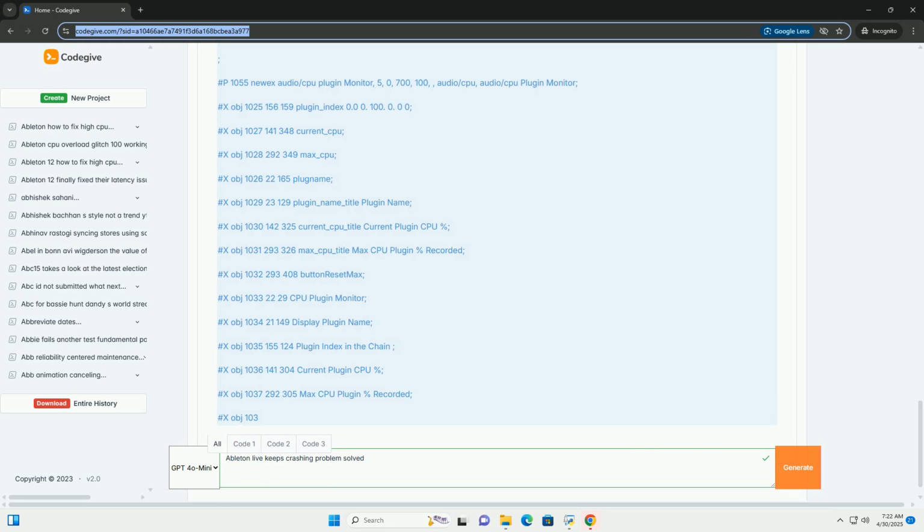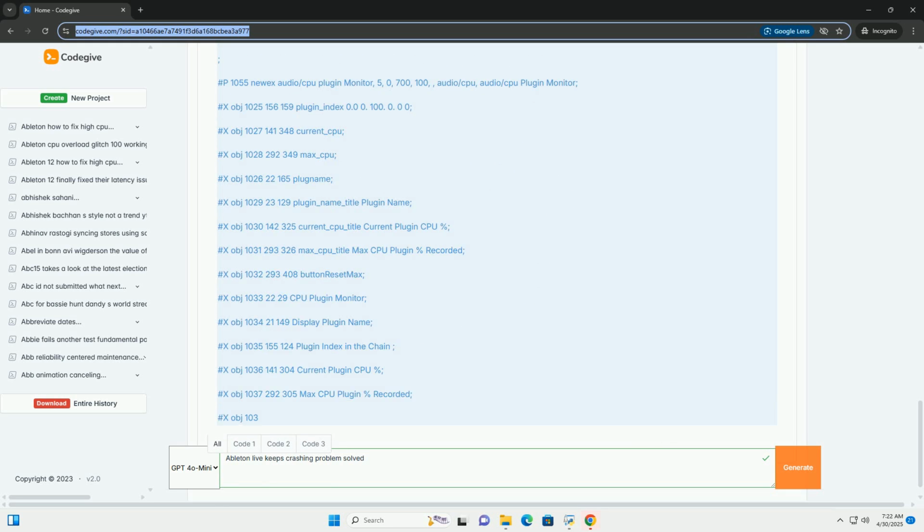6. Check your hard drive space: ensure you have enough free space on your hard drive, especially the drive where Ableton Live is installed and the drive where your project files are stored. A full hard drive can significantly impact performance. 7. Monitor CPU and RAM usage: use your operating system's Task Manager, Windows, or Activity Monitor, Mac OS, to monitor CPU and RAM usage while running Ableton Live. If you're consistently hitting 100% CPU or running out of RAM, this indicates a resource overload problem.